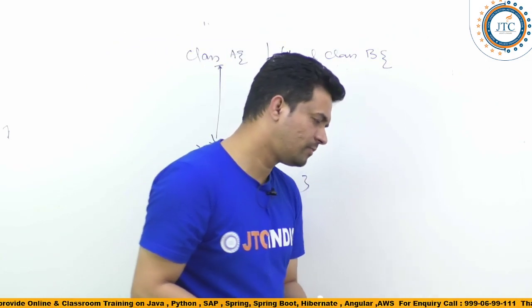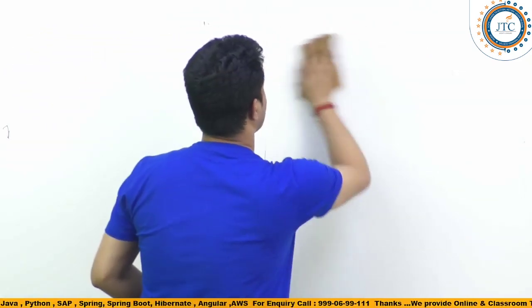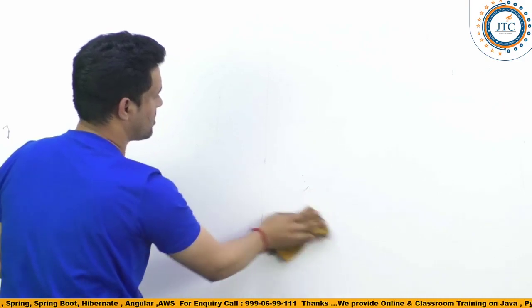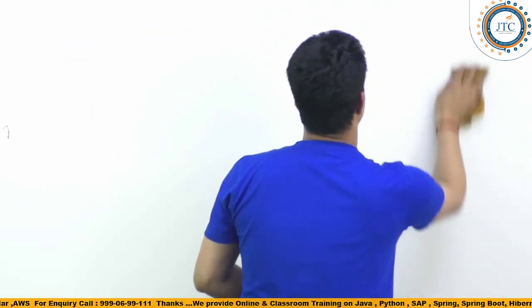Now here, the first thing is, two ways are there to create the object of a class. What are those two ways to create the object of this class?